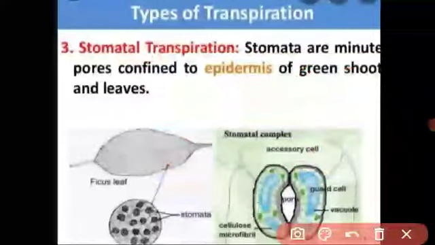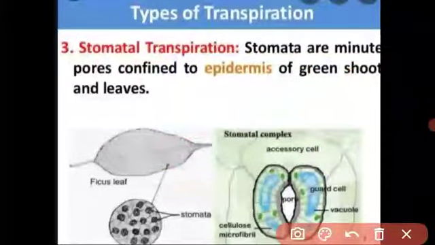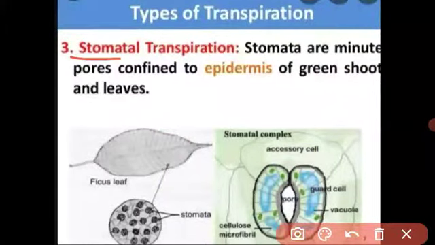Transpiration means what, student? Let us again revise. It means loss of water as water vapor through the aerial parts of the plant. It is called transpiration. And when the water is lost through the stomata, it is called stomatal transpiration.